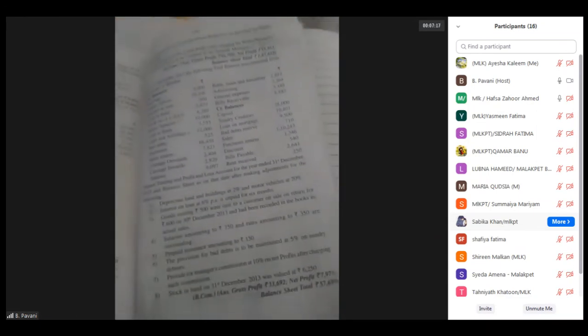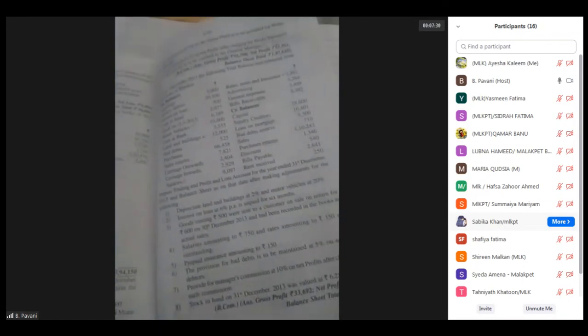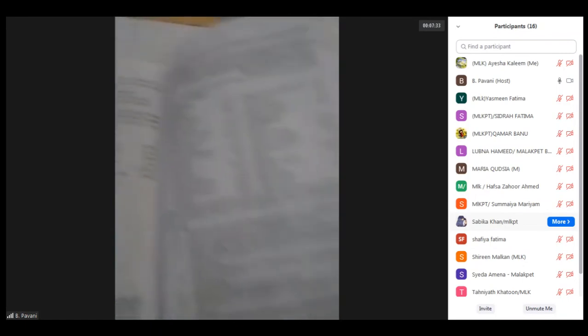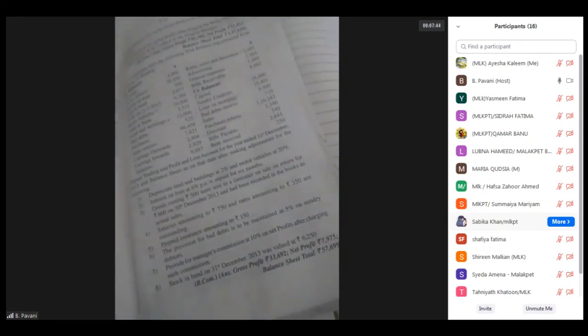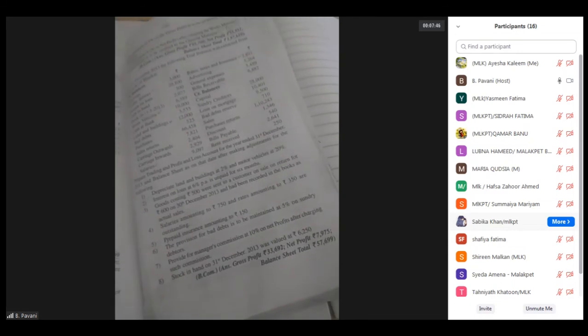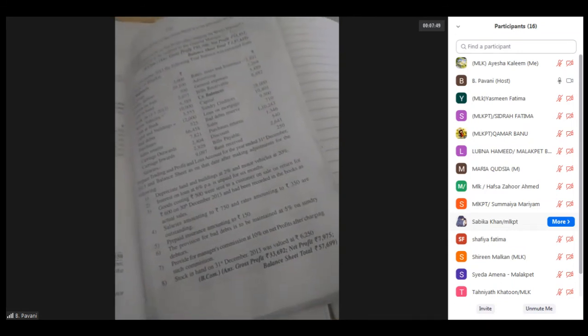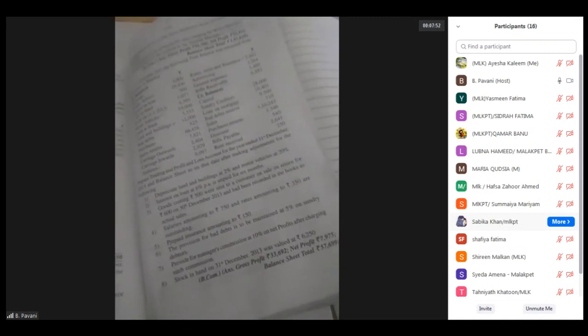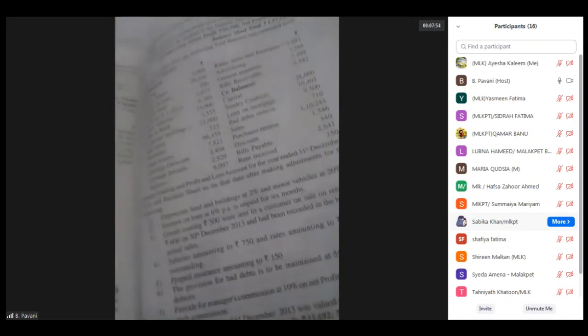Coming to the fourth one, salaries amounting to rupees 750 and rates amounting to 350 are outstanding. So for salaries and rates they have given the adjustment, so I'm putting a tick mark to salaries and rates. The next is prepaid insurance. Already I kept the tick mark for that. Next is provision for bad debts. I'm putting a tick mark to the sundry debtors. Next, they have given that provide for manager's commission at 10% on net profits. After charging such commission, we have to work out the net profit. Stock in hand on 31st December 2013 was valued at rupees 6,250. This is nothing but the closing stock.